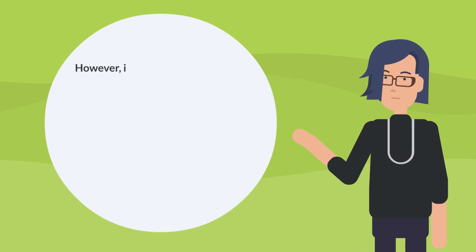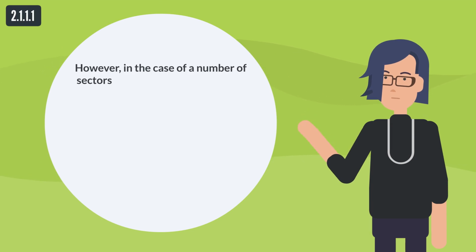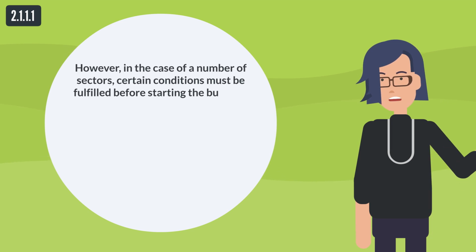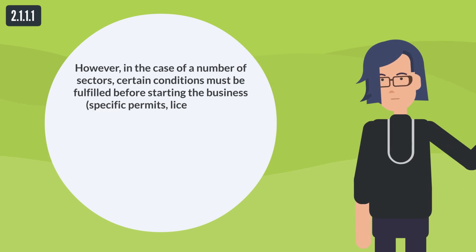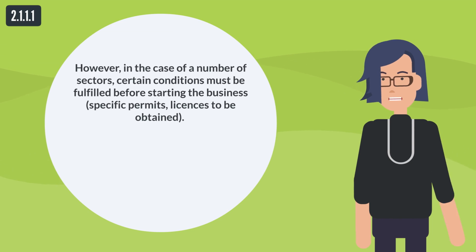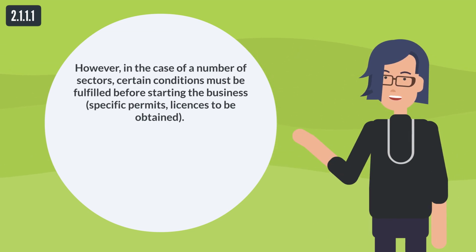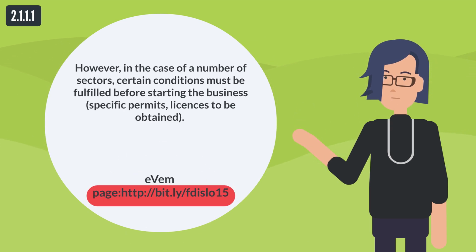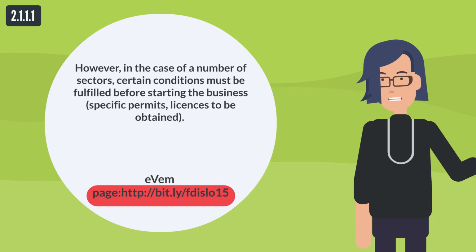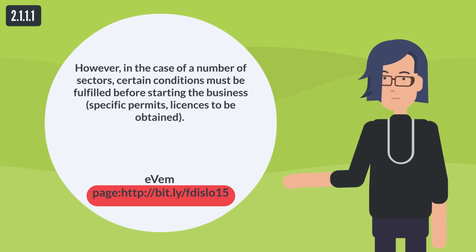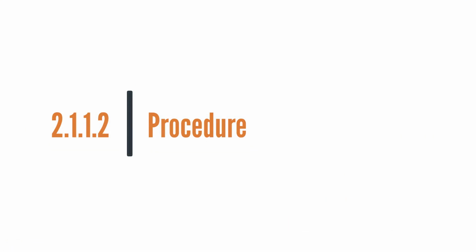A sole proprietor status can be obtained by any person capable of doing business, insofar as the person is not a tax debtor or is not on the list of tax defaulters at the Financial Administration of the Republic of Slovenia. In some business sectors, intellectual services for example, there are no specific conditions for pursuing the business. The proprietor only needs a business place, he can even do business from home. However, in the case of a number of sectors, certain conditions must be fulfilled before starting the business, and specific permits and licenses must be obtained. The conditions are published on the EVEM webpage.